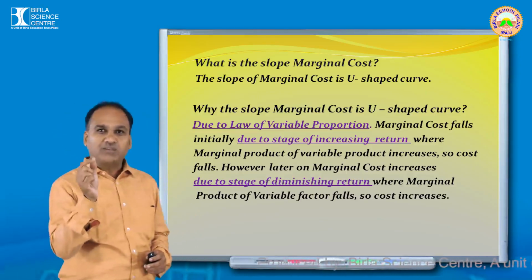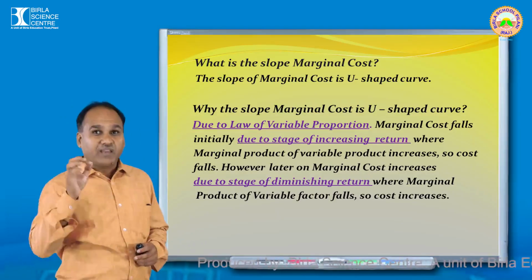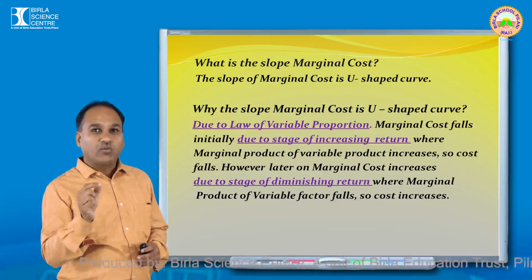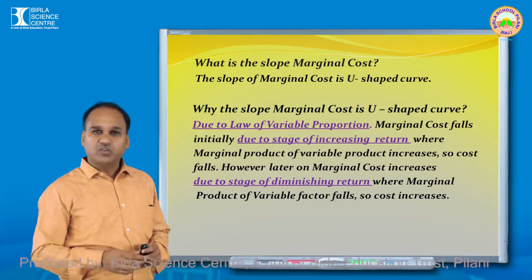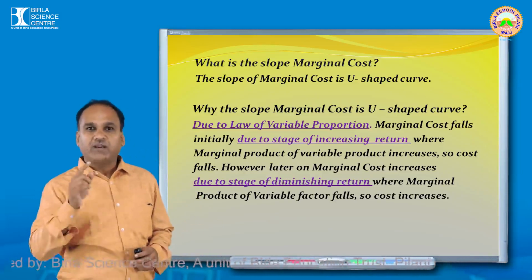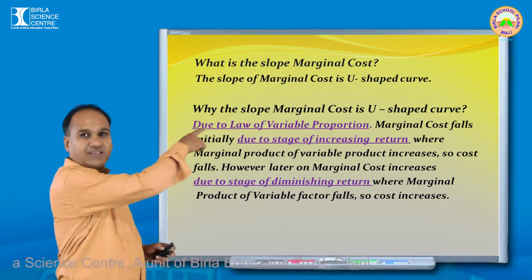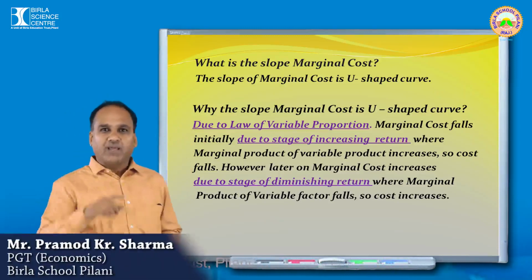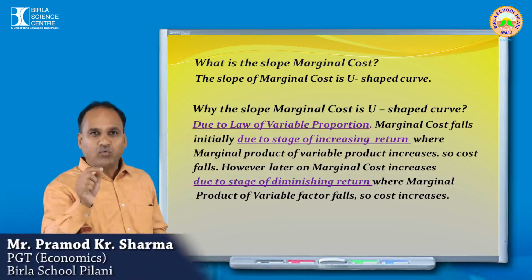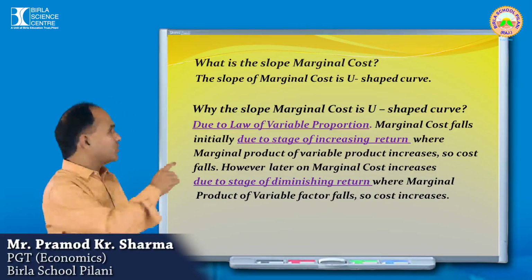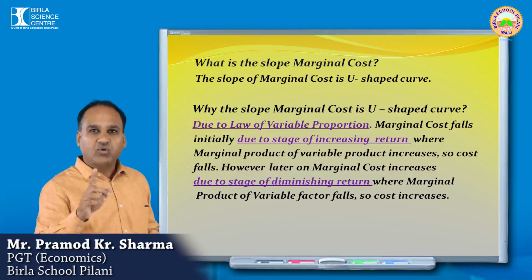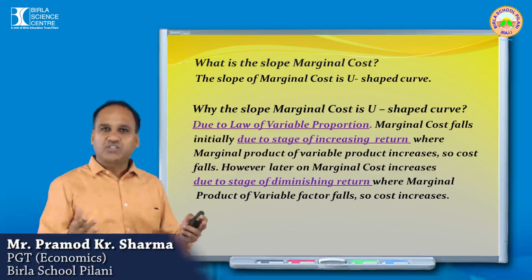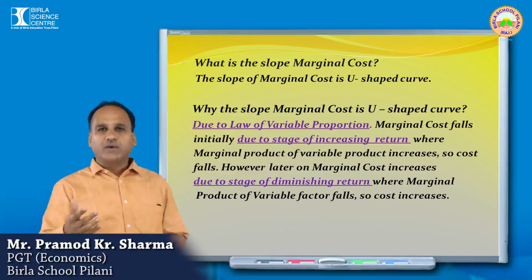So most important thing, student, you need to underline in your mind also, what is the slope of marginal cost. Your answer should be what? It's what? U-shaped curve. Next, why? पहला underline देखिए, due to the law of variable proportion. Second, initially what happened? Marginal cost is coming down. So again, only one second underline. What it? Due to the stage of increasing return, again the cost is coming down. Third underline देखना, due to the stage of diminishing return. Hope your concept is clear.